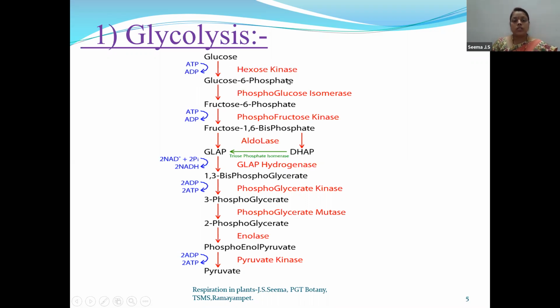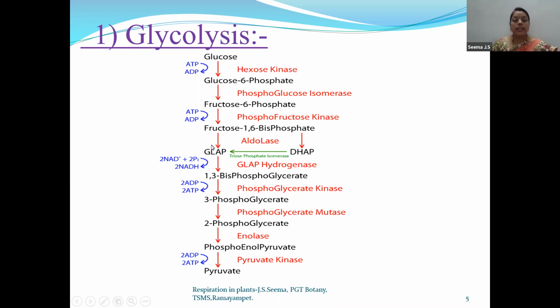Now this glucose 6-phosphate undergoes isomerization and the enzyme involved is phosphoglucoisomerase. The product formed is fructose 6-phosphate. Just like glucose, fructose also has 6 carbons and the phosphate is attached. Now this fructose 6-phosphate undergoes a second phosphorylation process. The first step was also phosphorylation, and the third step is also phosphorylation. ATP is again releasing one phosphate and getting converted to ADP. As a result, fructose 6-phosphate gets converted to fructose 1,6-bisphosphate.